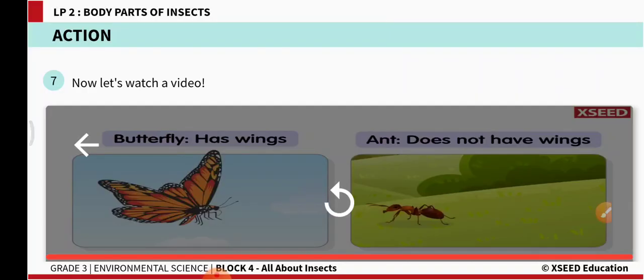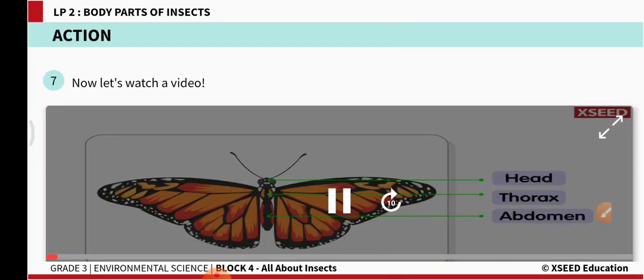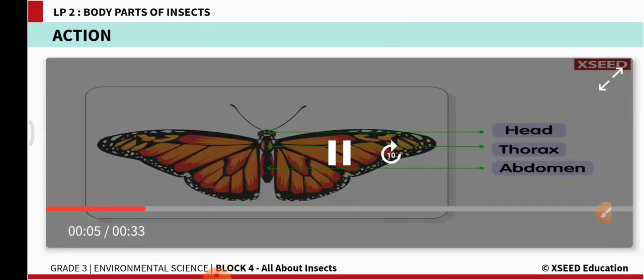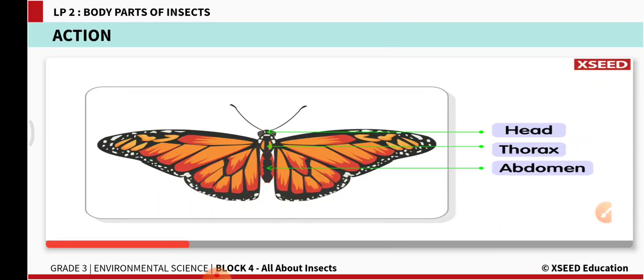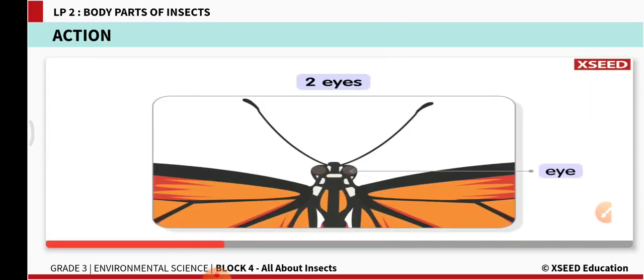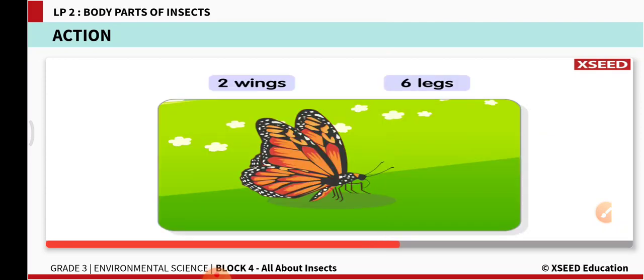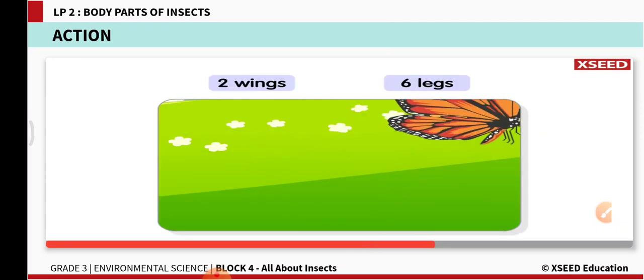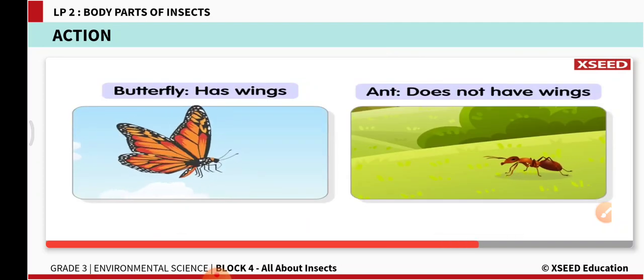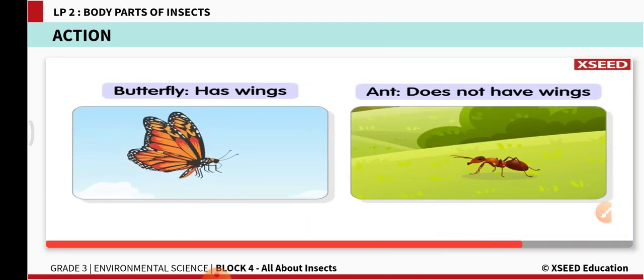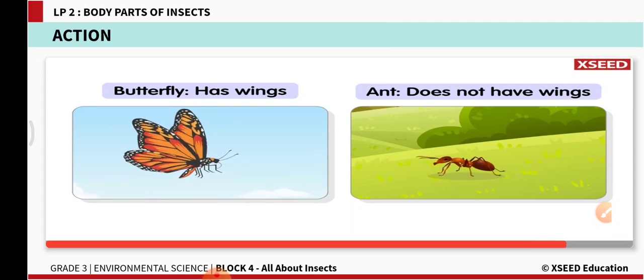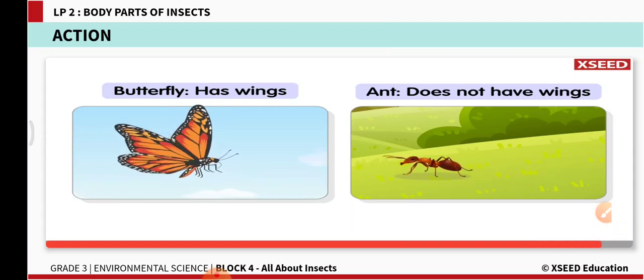Shall we watch the video once again? Every insect has three body parts: head, thorax and abdomen, right? So you can see the two antenna of this butterfly and eyes on its head, right? It also has wings. Butterfly has wings, that is why the butterfly can fly. Whereas the ant doesn't have wings, so it will be walking on its 6 legs on the ground, right students? Let's move ahead.